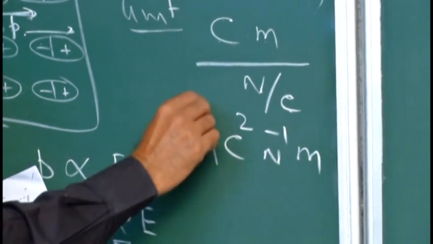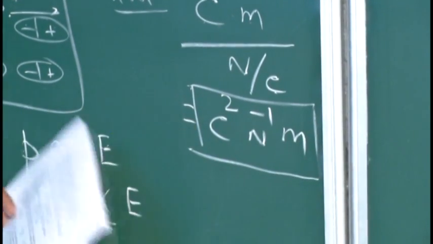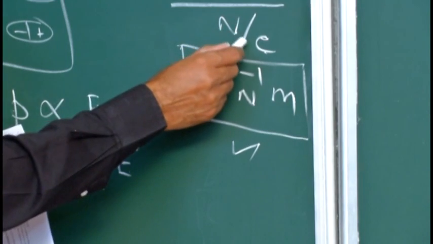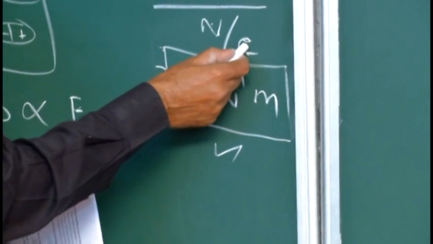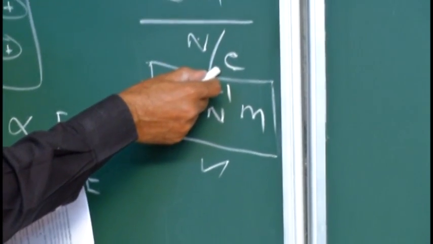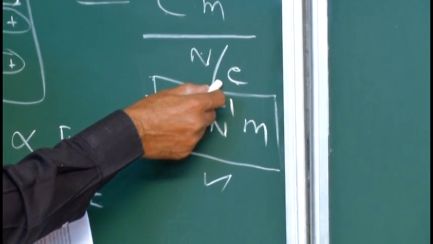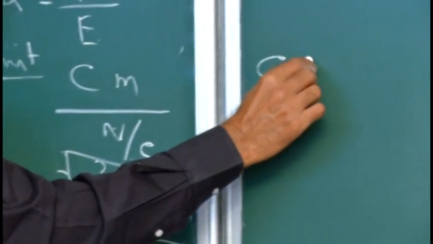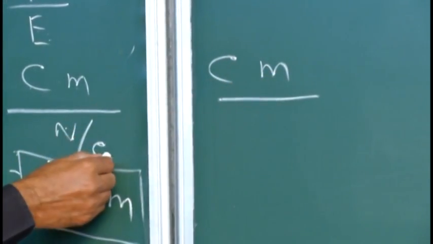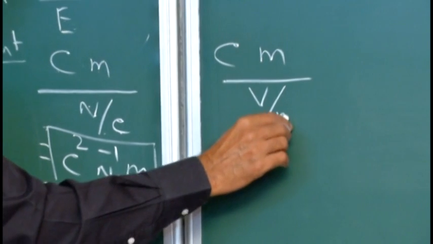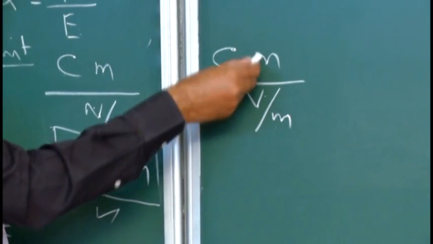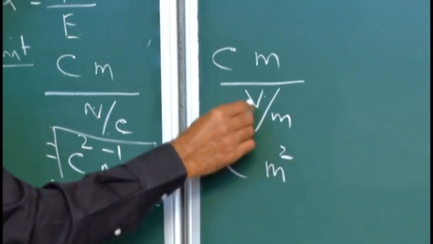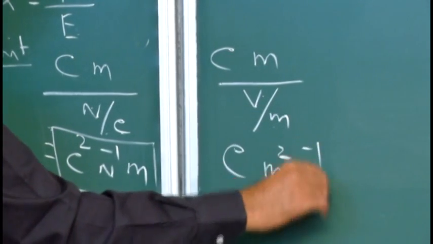So what is the unit of molecular polarizability? This is the unit. Or you can write it in another way: instead of Newton per coulomb, we can use volt per meter for the electric field. Electric field equals dV by dr, the negative gradient of potential. Therefore, instead of Newton per coulomb, we can put volt by meter in coulomb meter by (Newton per coulomb). So this meter goes here, meter square. So coulomb into meter square, and this volt goes to the denominator, volt power -1.